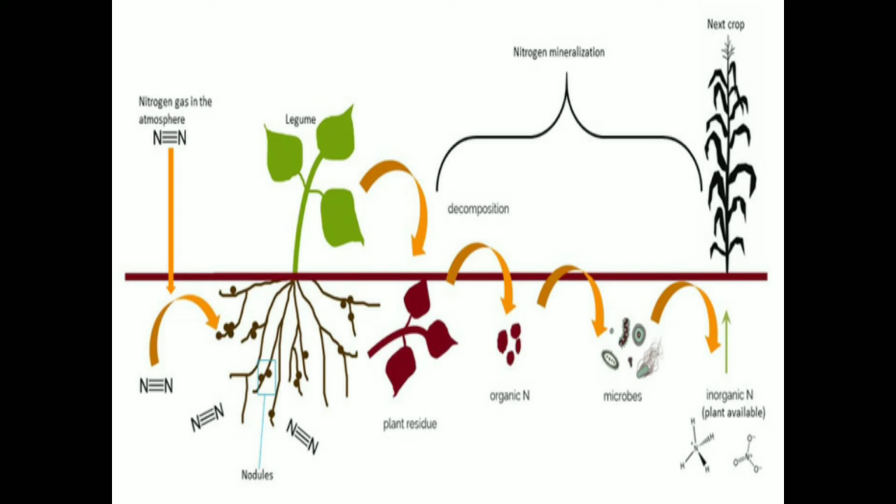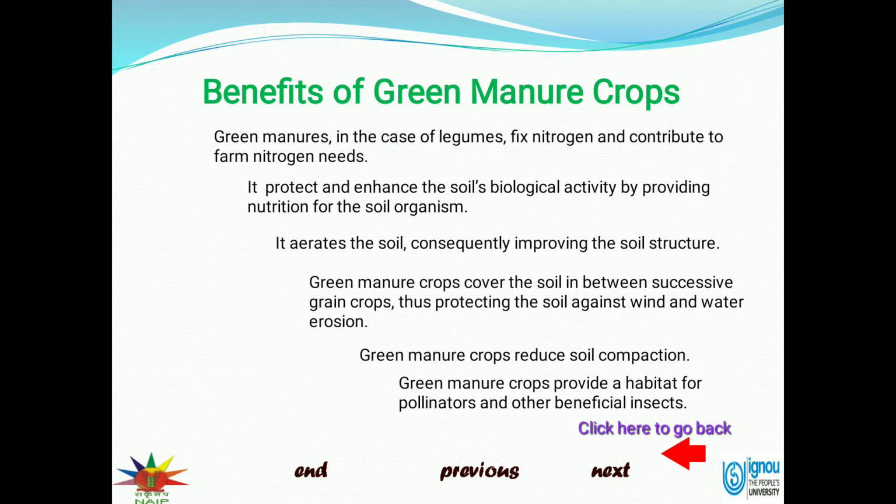After that, soil microorganisms convert the organic nitrogen into inorganic nitrogen, the plant available form. Once the conversion takes place, the next crop takes it up in the nitrate form, that is the available form. This is the cycle of nitrogen in the case of the green manuring crop.